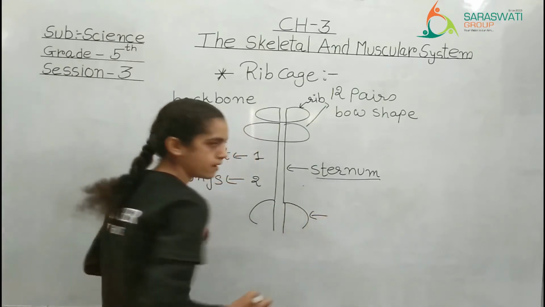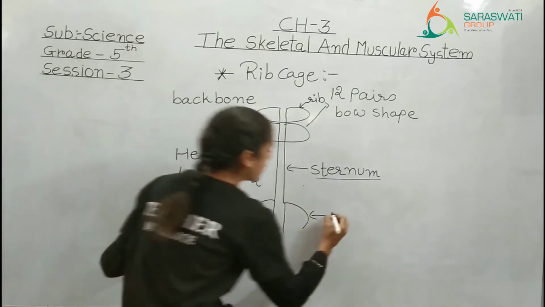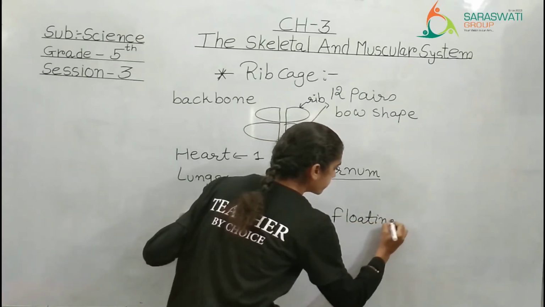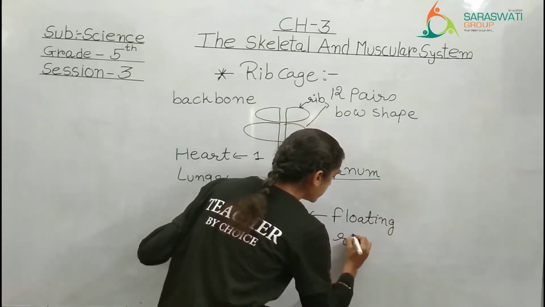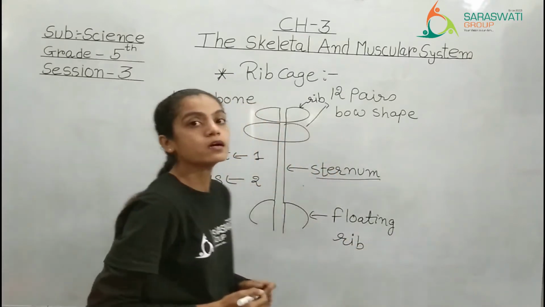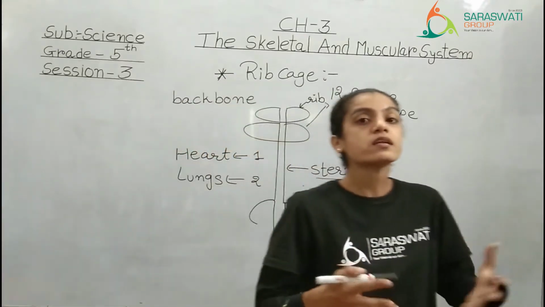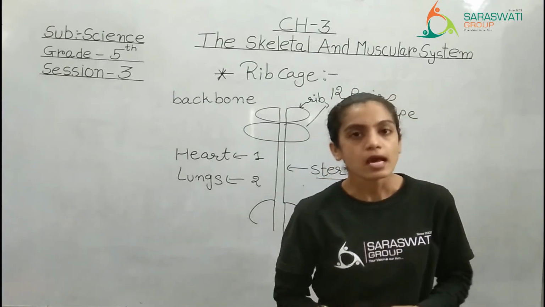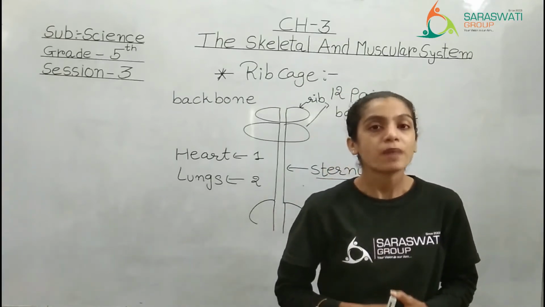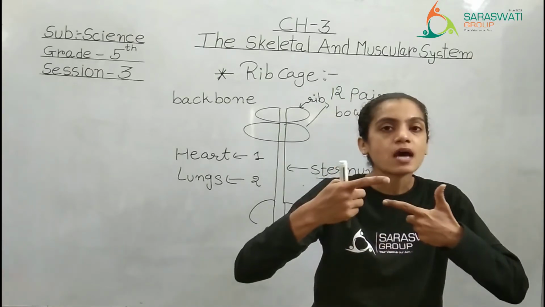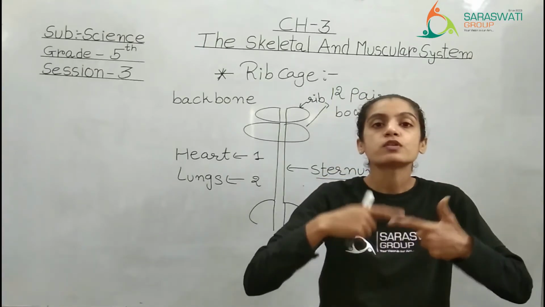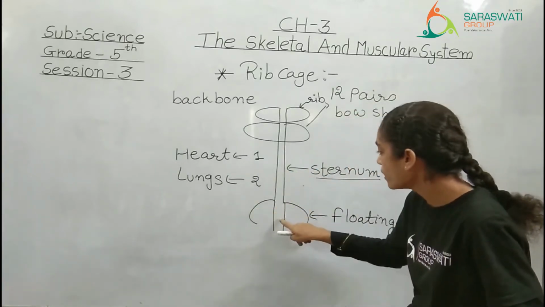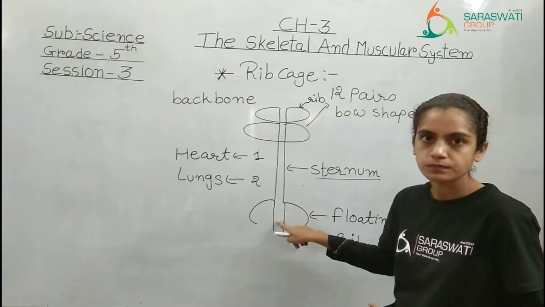And so this last pair of ribs is also known as floating ribs. But why are they considered floating ribs? They are considered floating ribs because from the back side they are attached to the backbone, but from the front they are not attached to the sternum.